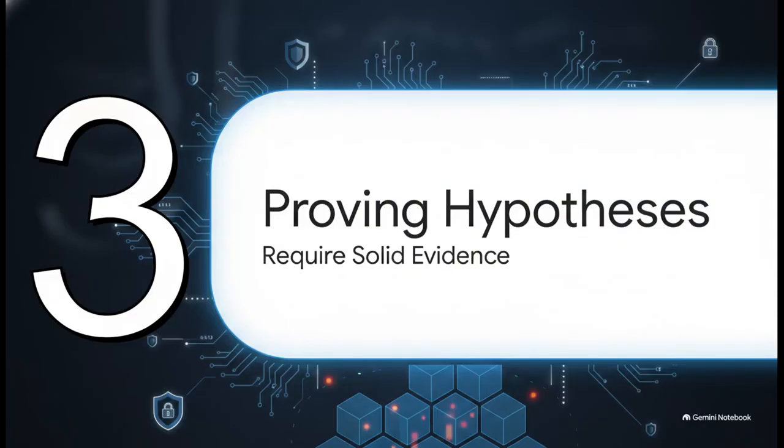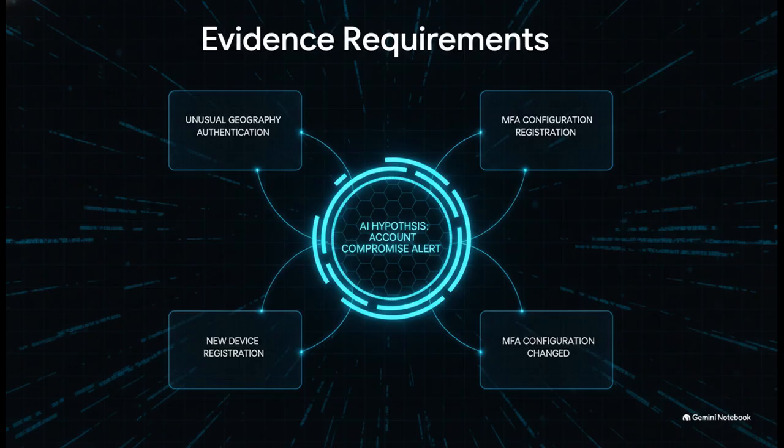Number 3, proving AI hypotheses. Okay, so how do we fix this? Well, instead of allowing an AI model to just blindly shout, "Hey, this user is compromised," we force it to build a case. Kind of like a detective. If the AI's hypothesis is an account compromise, it must provide concrete evidence. It needs to point to things like a successful authentication from an unusual geography, a new device registration, maybe an MFA configuration change, or a privileged role being activated.